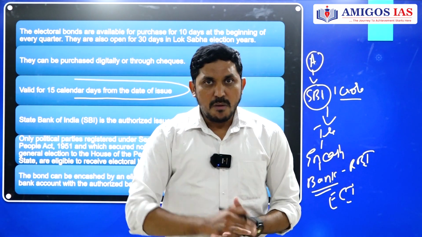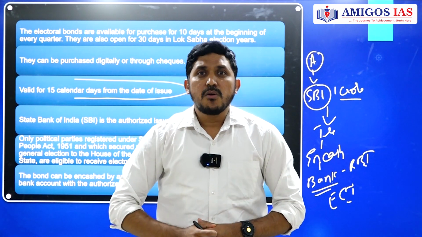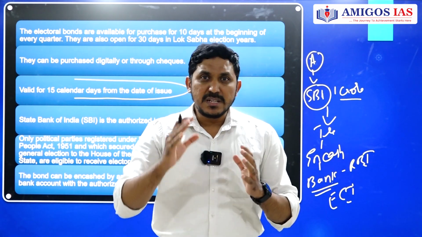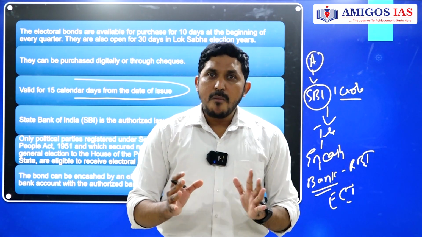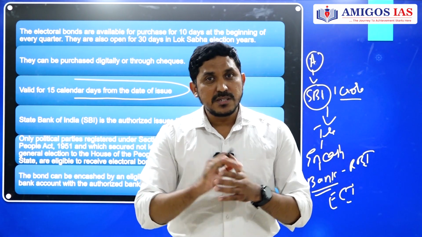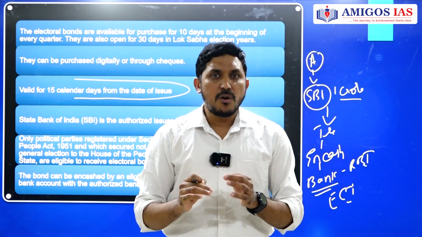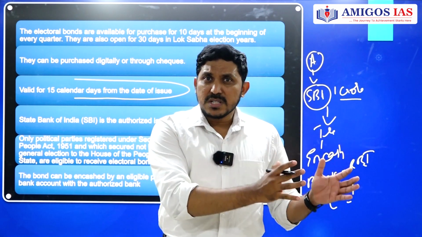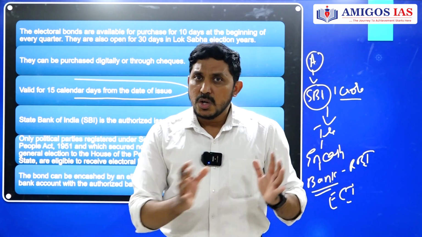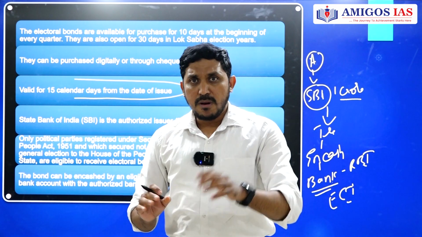So your name will not be there on the bond. It is completely anonymous. That means only SBI will know, or probably the political party will know who has given you the money. But the common man will not have any idea about who is the donor of this particular amount to the political parties. That is where the problem lies.